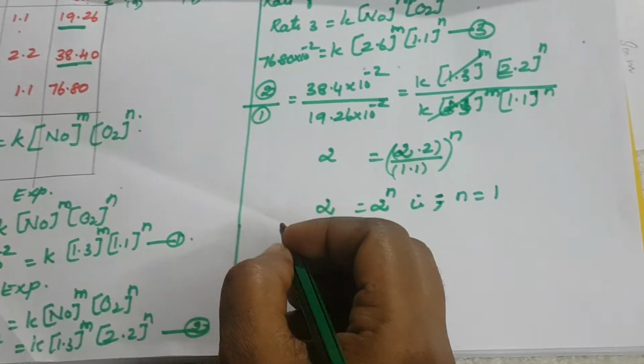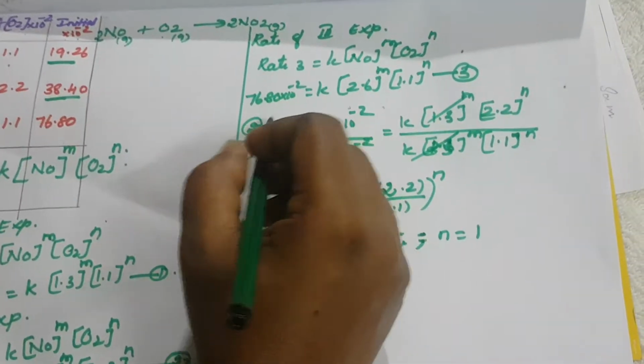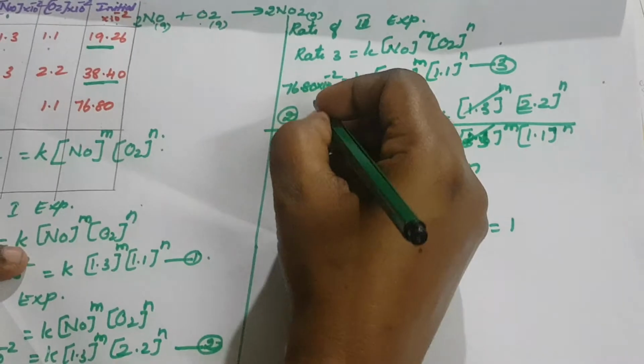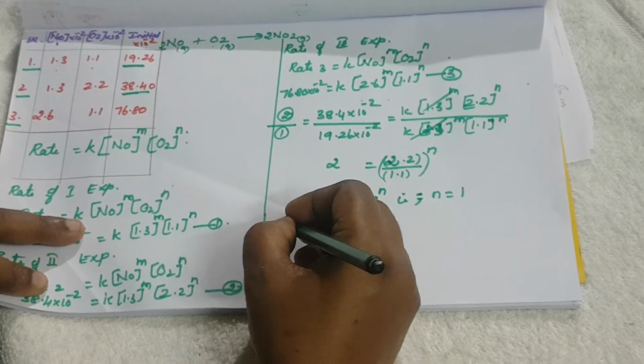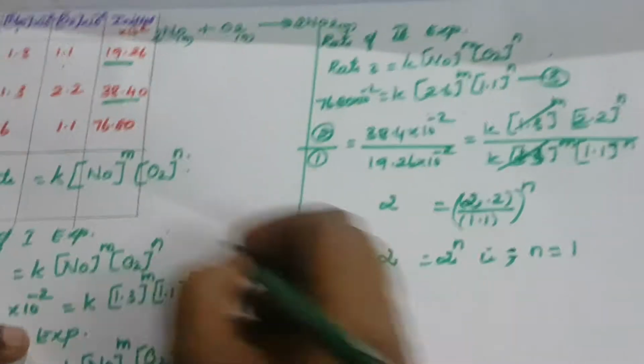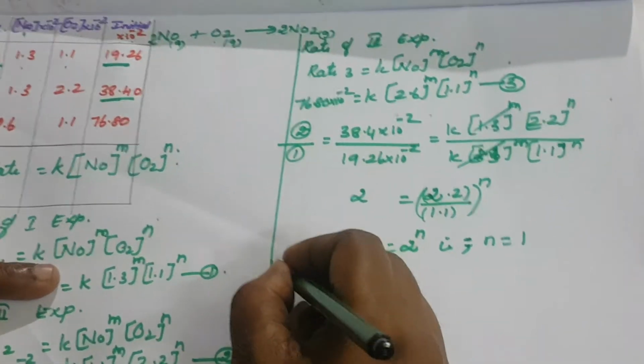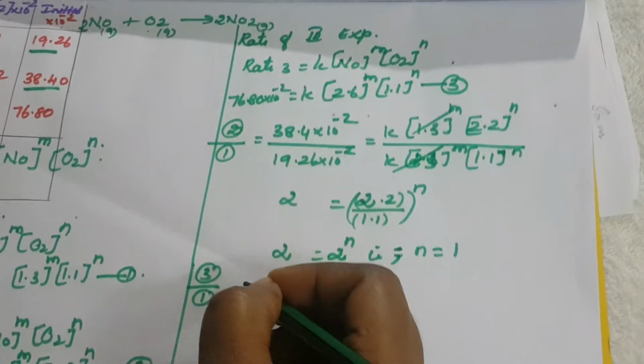Next one, the reaction order with respect to NO. So now again we want the NO value and the O2 value. So again, 3 divided by 1. What is the third value?